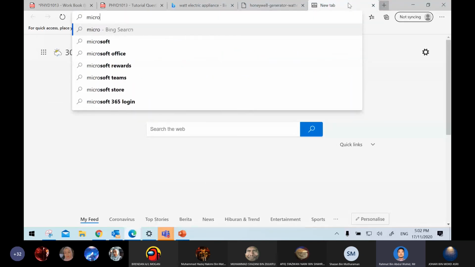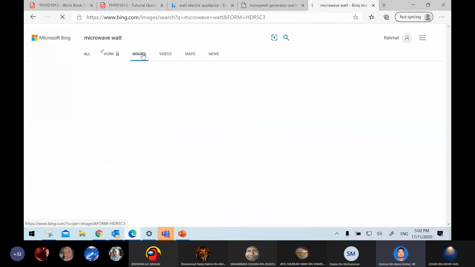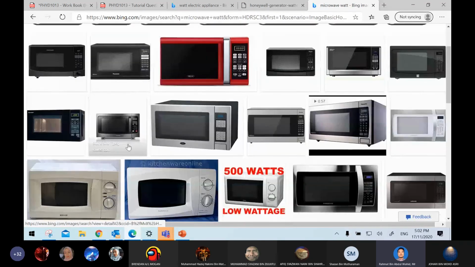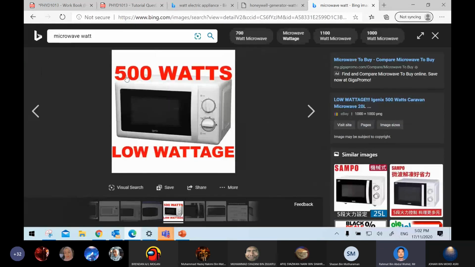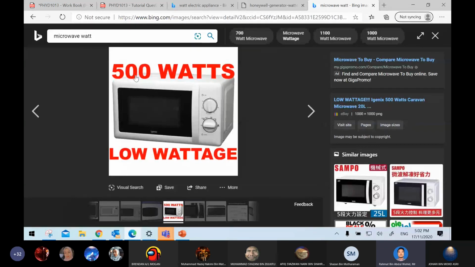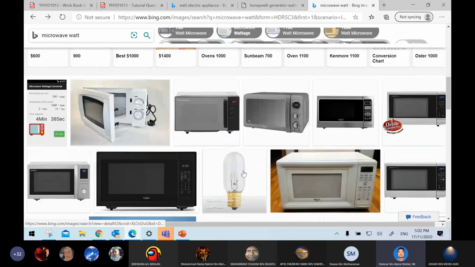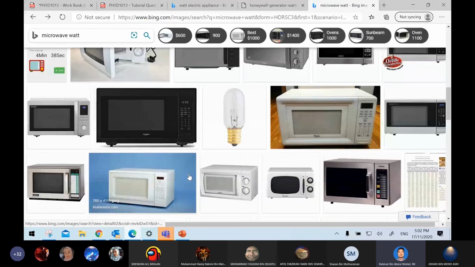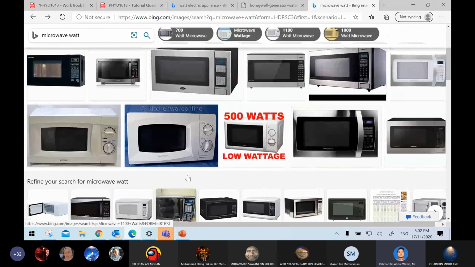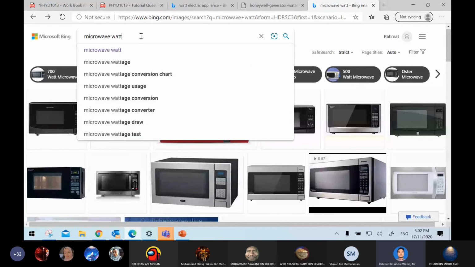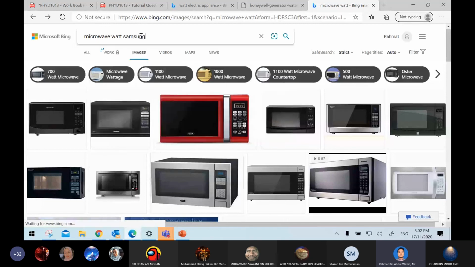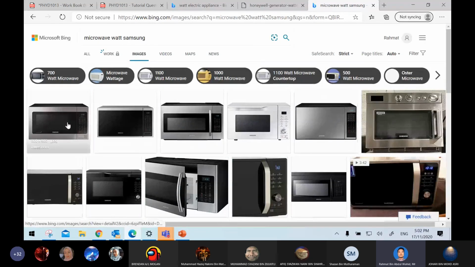So let's look up the microwave's wattage. This is just an example: low wattage is around 500 watts, but for a microwave it's actually around 1000 watts. Okay, 1000 watt of microwave. Let's say we put the brand Samsung.